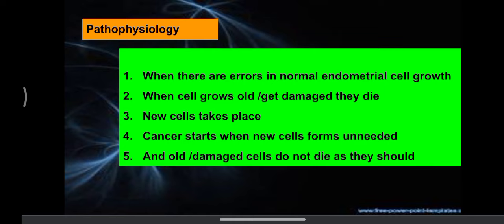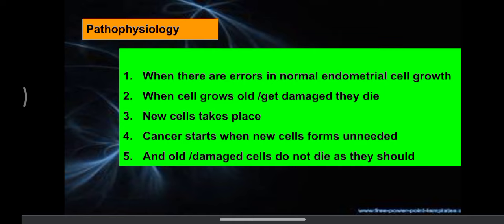Because of the new cell formation, the old or damaged cells which should die are not dying. They are still present in the uterus, and they can induce uterine cancer, right?